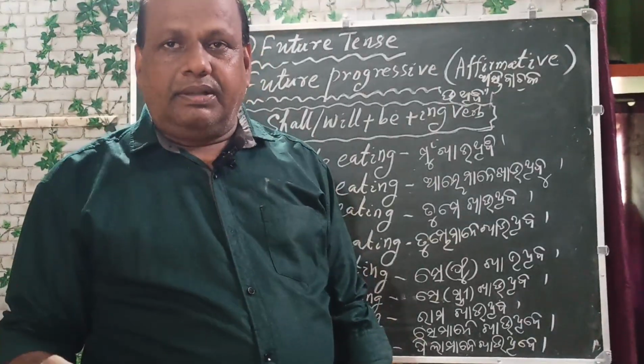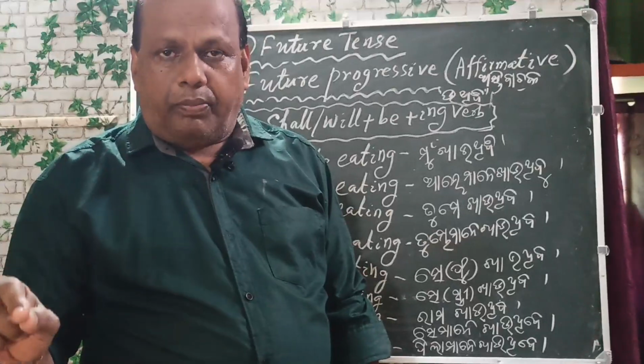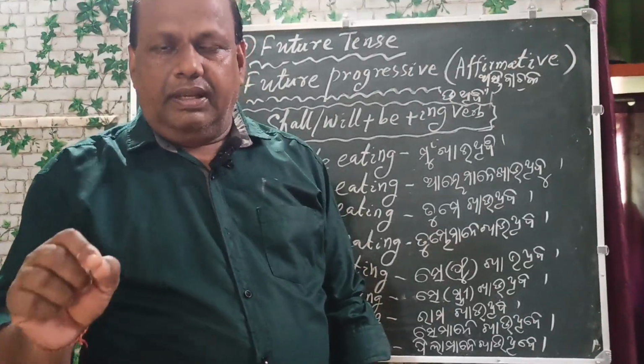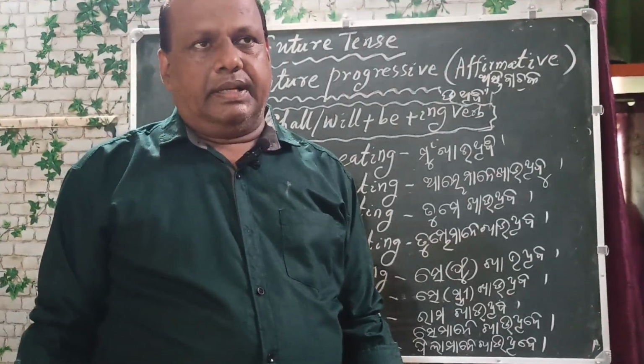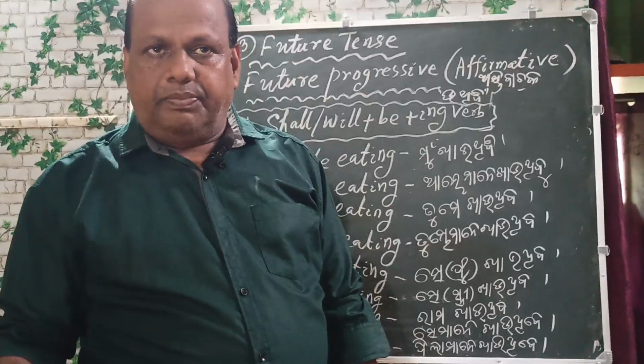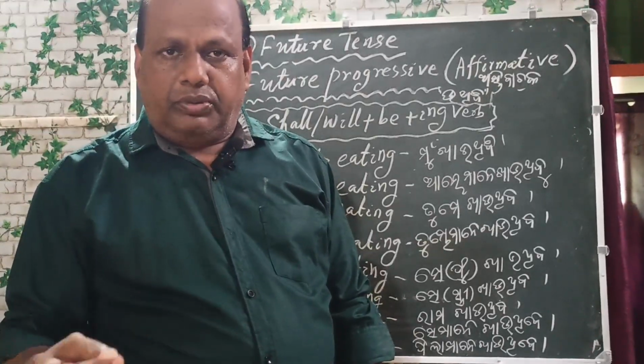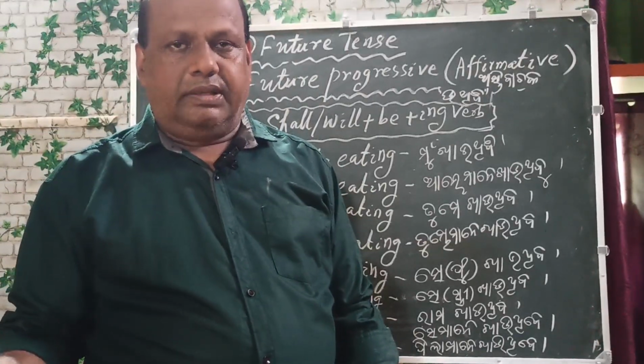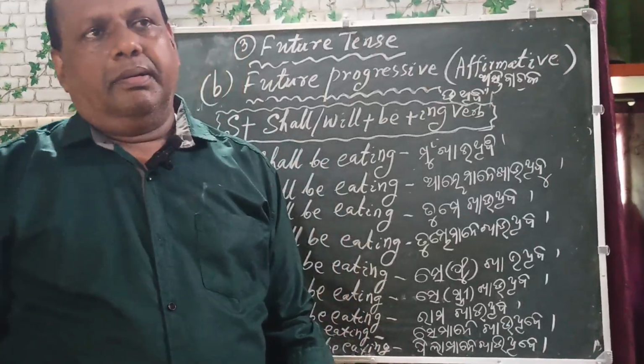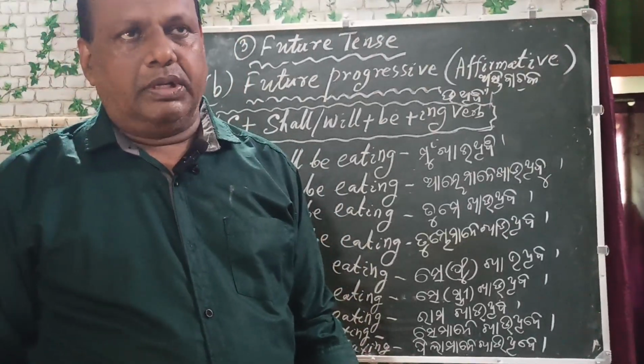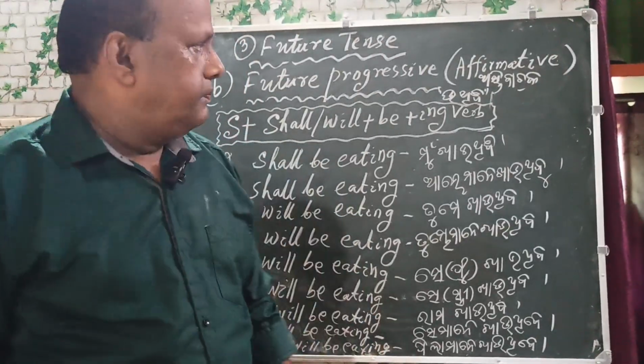What will happen in the future in a perfect form, that will be the future perfect tense. What will happen in the future in a perfect progressive form is known as the future perfect progressive, and we will discuss one by one.